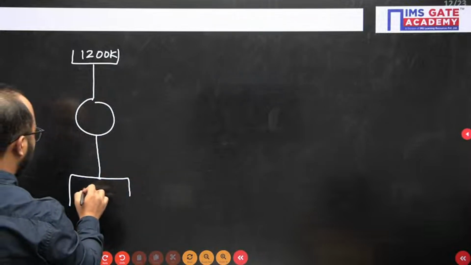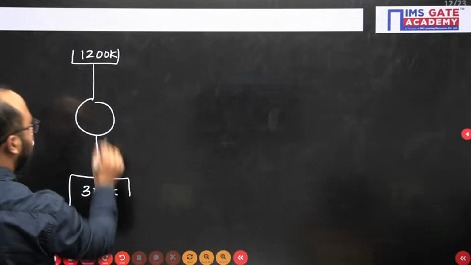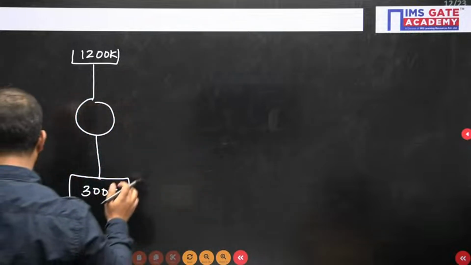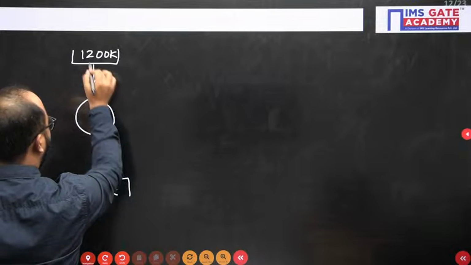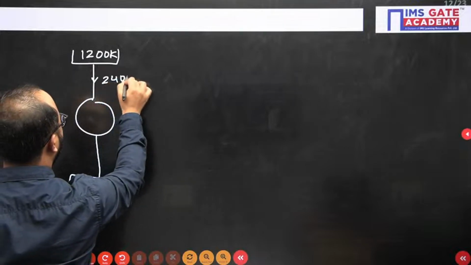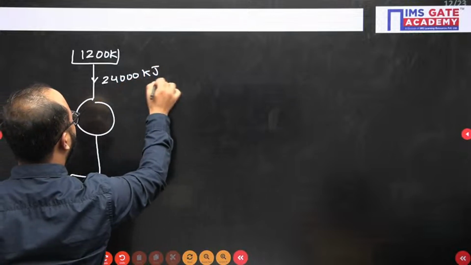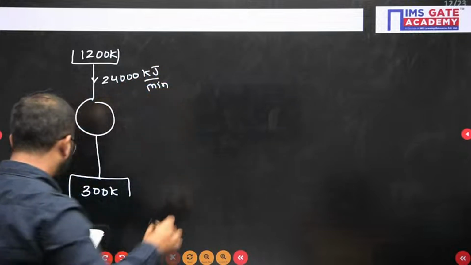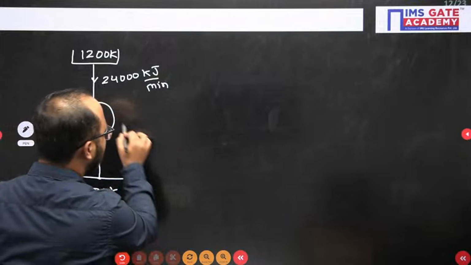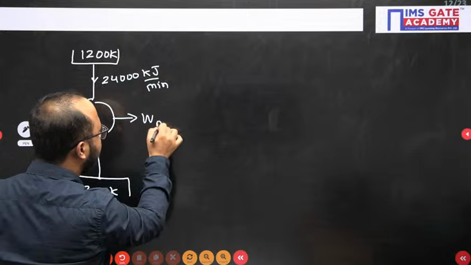Another temperature was mentioned as 300 Kelvin. So one source has 1200 Kelvin, another is 300 Kelvin. The heat transfer from the 1200 Kelvin reservoir is 24,000 kilojoule per minute. This was the question. Now what is the maximum work we can extract out of it?